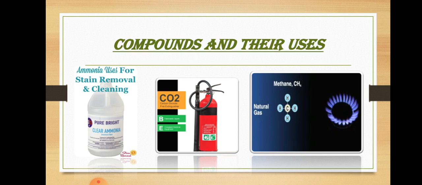Second one, carbon dioxide. Carbon dioxide is used to make fizzy drinks. Carbon dioxide, CO2. And the third one is methane. As we have read in the chemical formula, CH4: 4 hydrogen atoms and 1 carbon atom. So methane is used as a fuel.